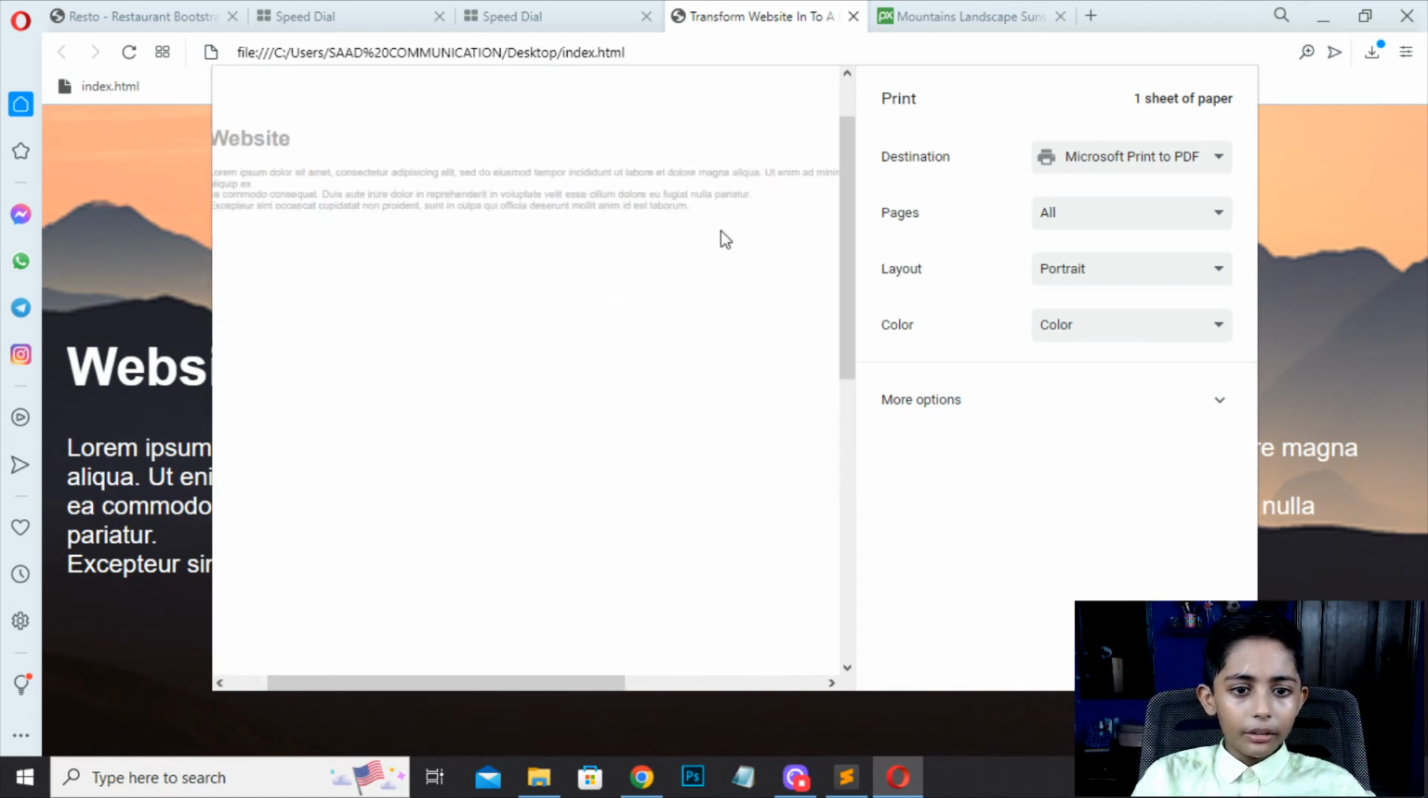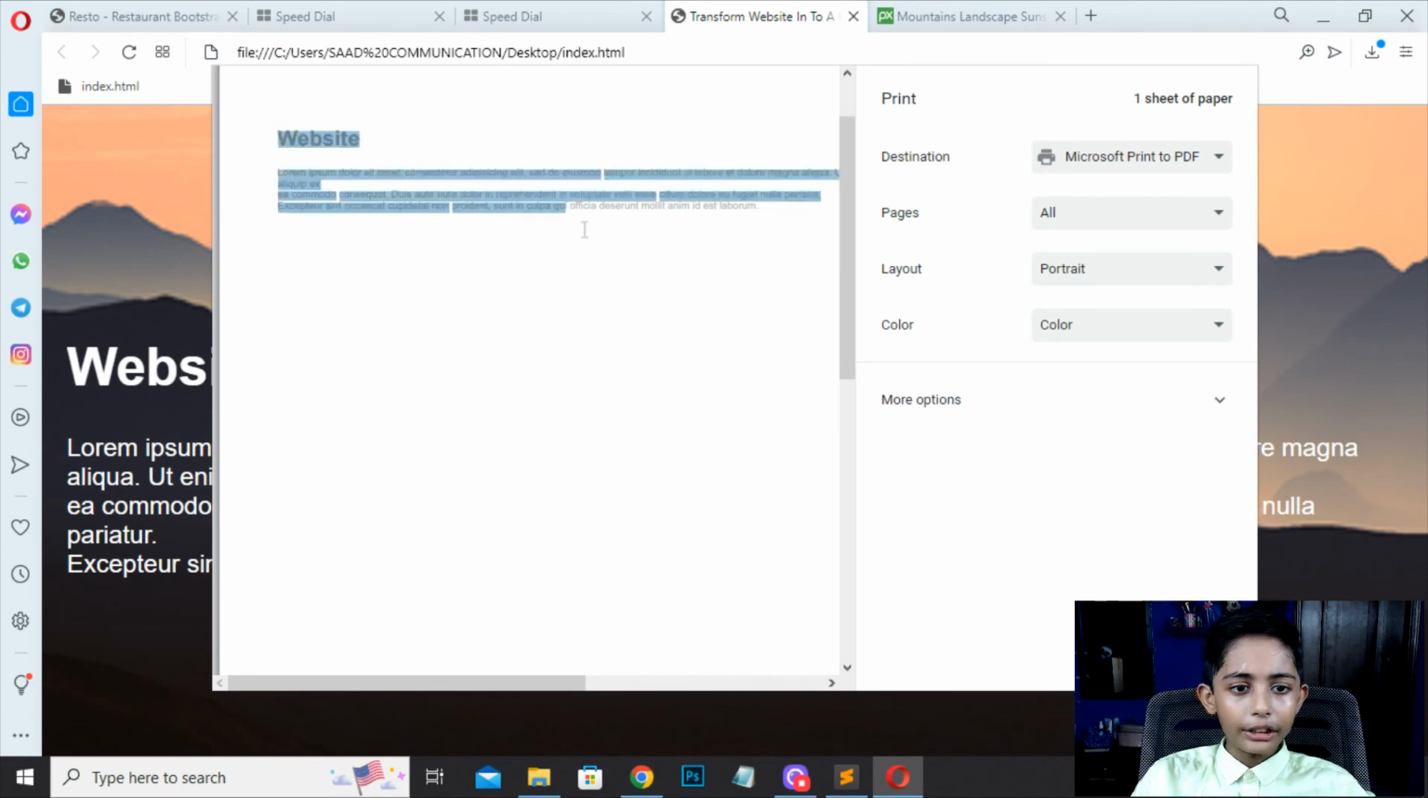Easily, I will tell you how to build a website and transform the website into the printer version in HTML and CSS. I will only make a simple website, and I will only show you how to transform the picture into the printer version. I will only tell you this.